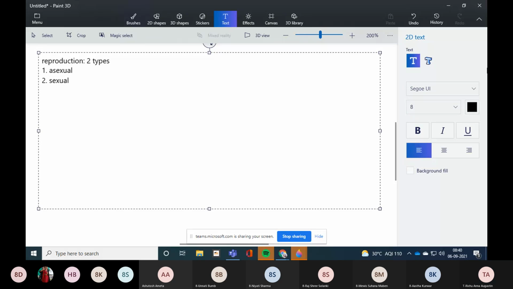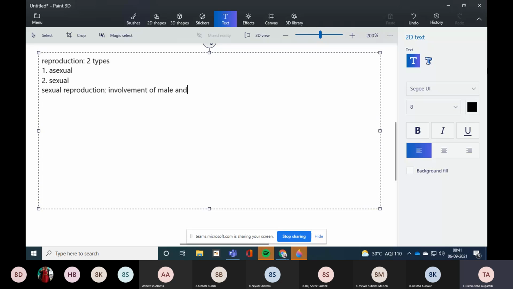Now, talking about sexual reproduction, male and female gametes are required, right? Sexual reproduction: involvement of male and female gametes.